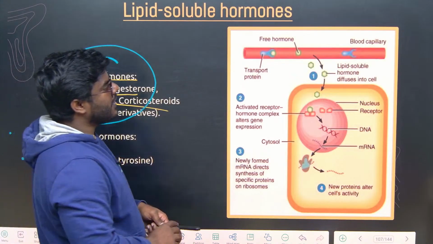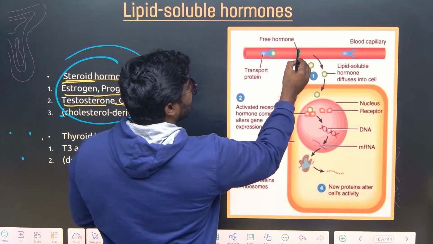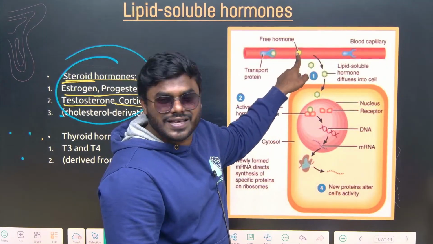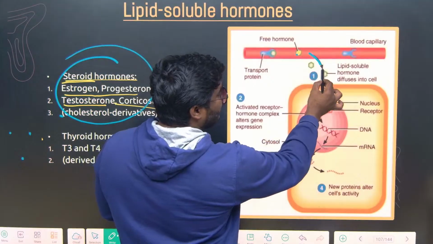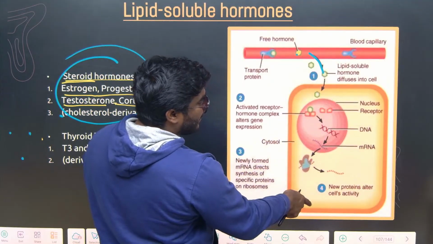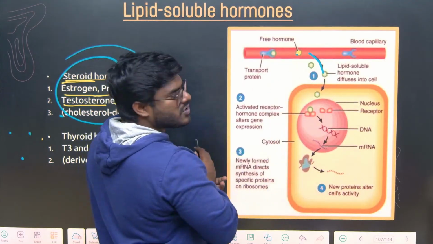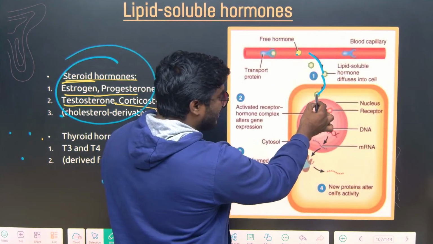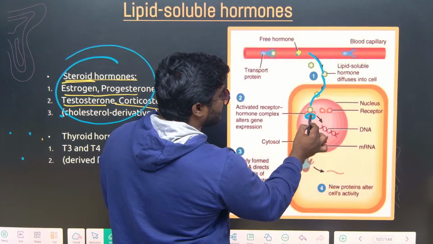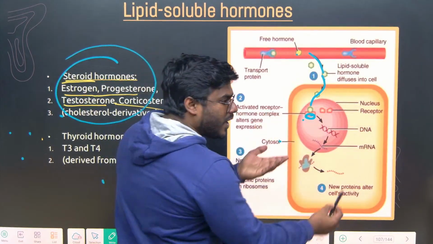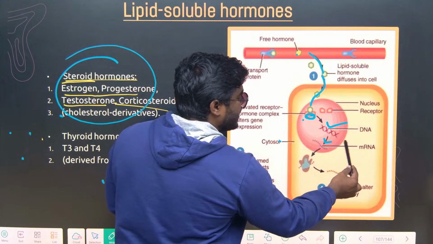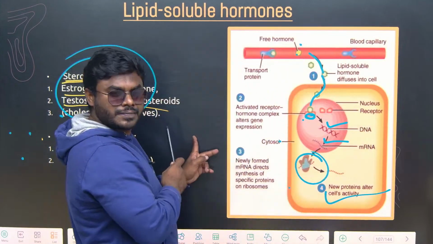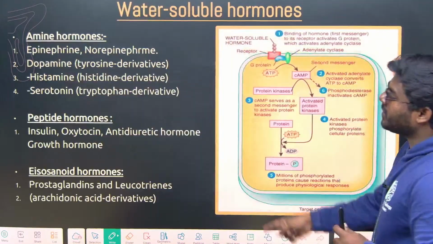Can you see the picture and tell me? This is the hormone, correct? The hormone travels via blood as its stream of transport. Now it came out because it has to enter where? The nucleus. Because it is a lipid soluble hormone, it easily crossed the membrane, entered into the nucleus and attaches to the receptor present in the nucleus. It allows the DNA to undergo transcription, translation, and produce the protein. That protein shows the function of the hormone. Simple. And what about this?